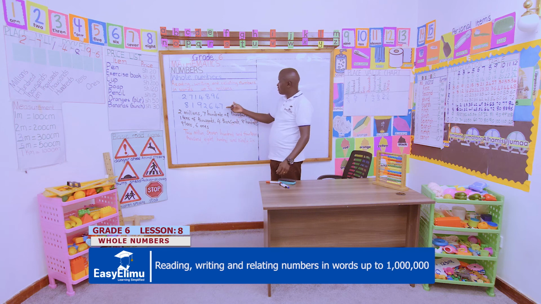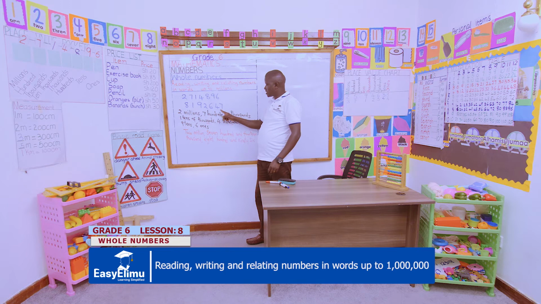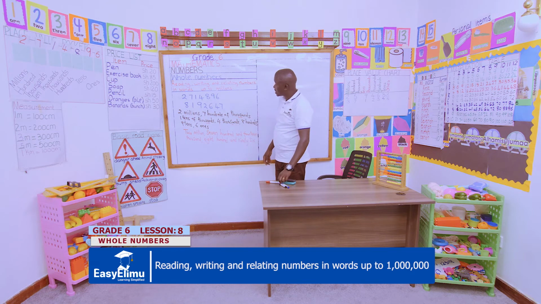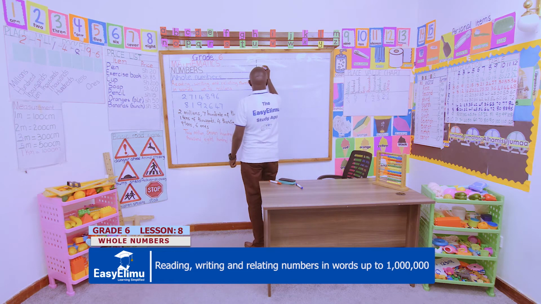2,714,896. We also have this other number. We can also transfer it now from here. We have ones, tens, hundreds, thousands, tens of thousands, hundreds of thousands, and 8 millions. So we'll start from the 8 million. That is the second one. 8 million.